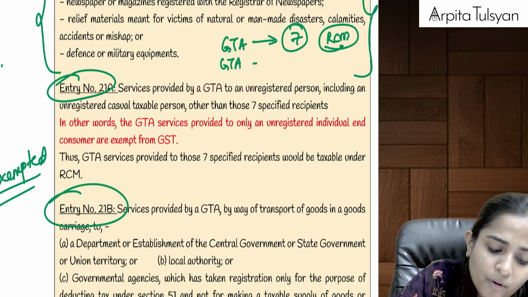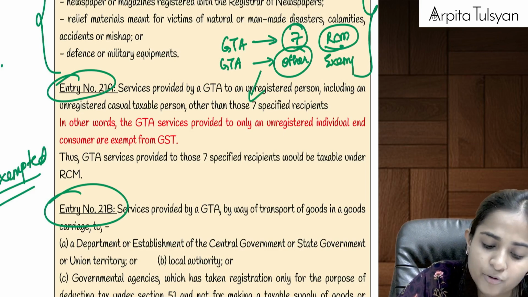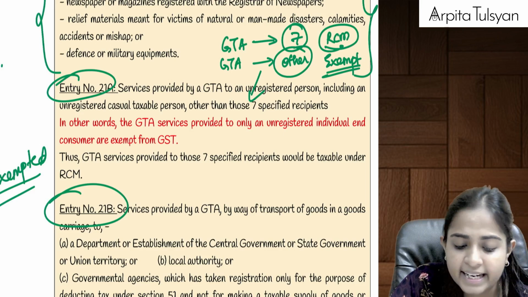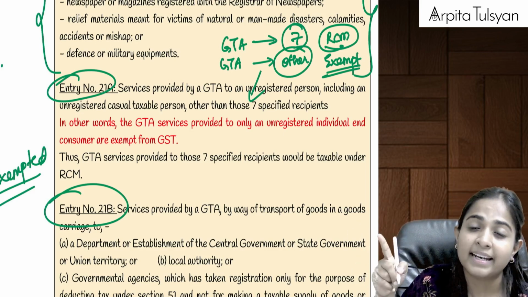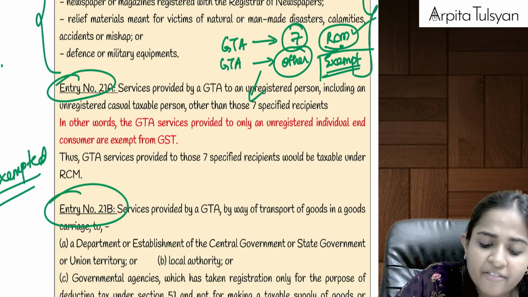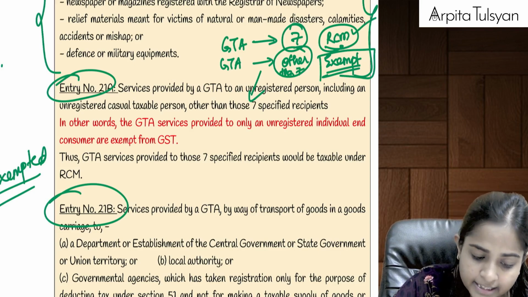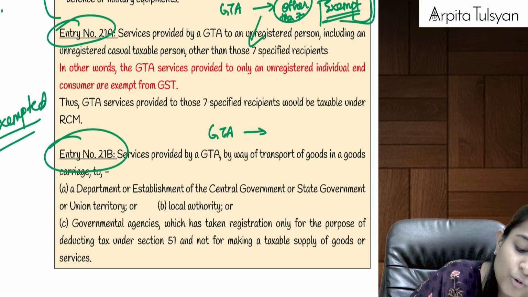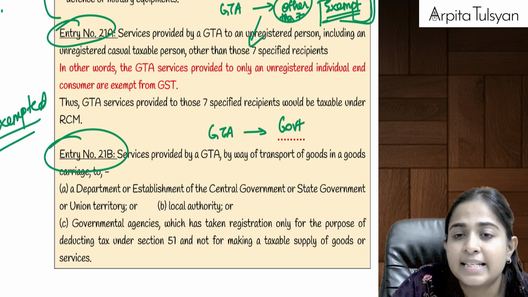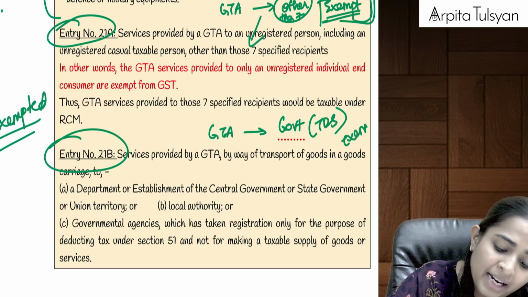If GTA is providing services to other than those 7 people, then always remember it is going to be fully exempted. Remember, unregistered individual, unregistered CTP, etc., then it is going to be exempted. If provided to those 7 people, factory, cooperative society, partnership firm, whether registered, unregistered, etc., then it was taxable under RCM. If it is provided to other than 7, then it is going to be fully exempted from GST. And if GTA is providing the services to the government, remember, department of government, establishment of government, government agency, which has taken registration only for the purpose of deducting TDS, then also it is going to be totally exempted.